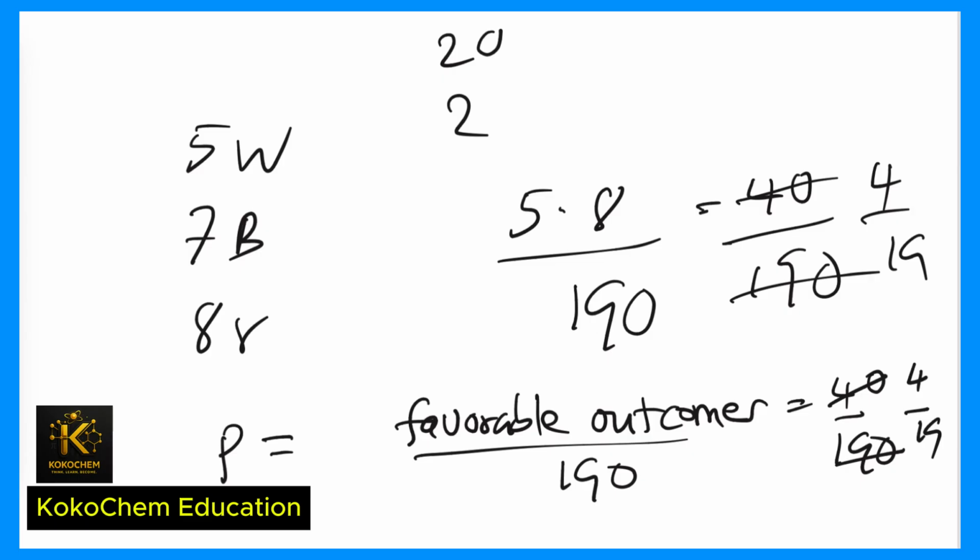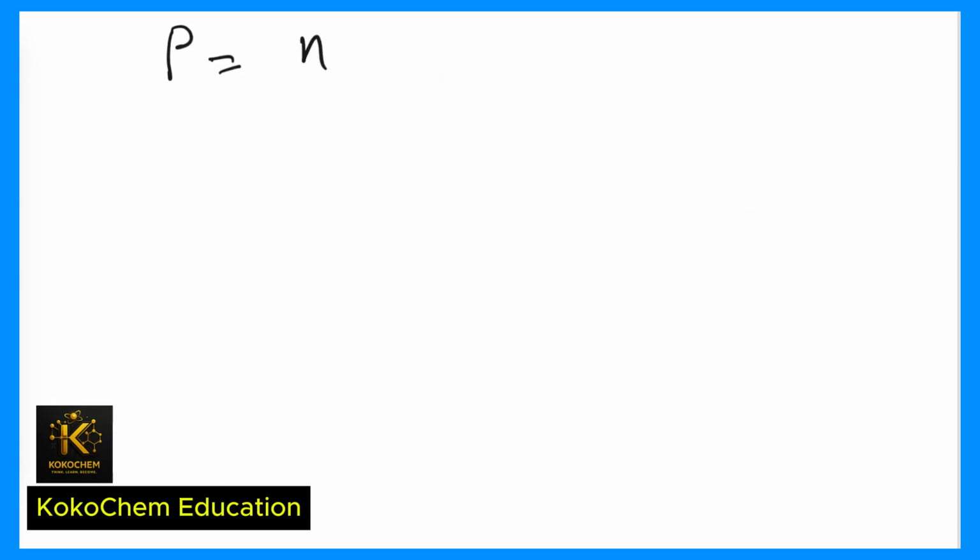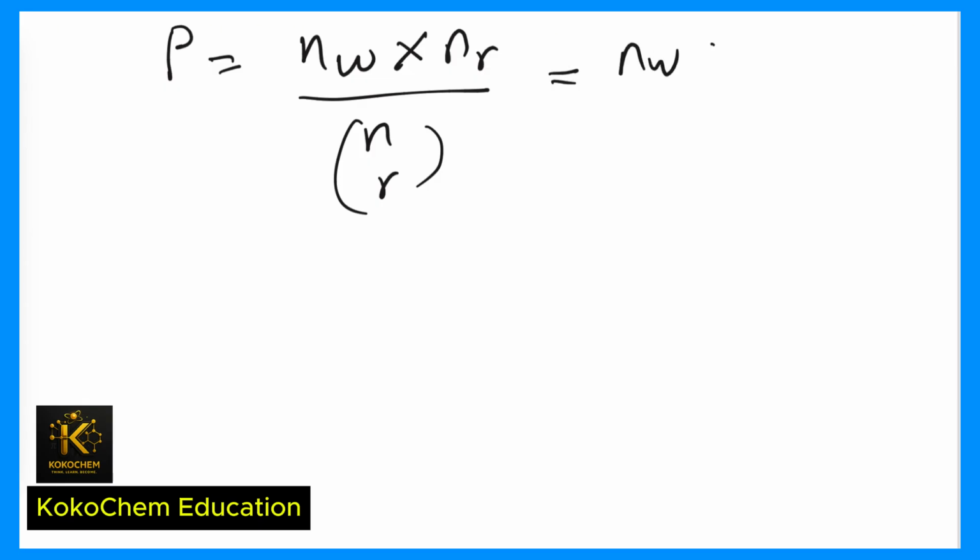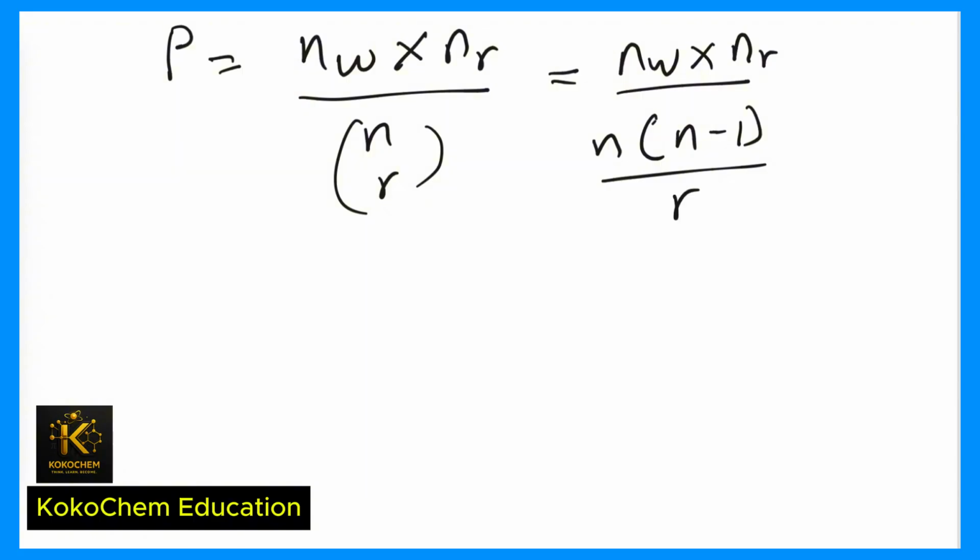Let's see how the actual formula works. In this question, probability will be number of white balls times number of red balls divided by n combination r. This formula will be expanded to be number of white balls times number of red balls divided by n into bracket n minus 1 divided by r.